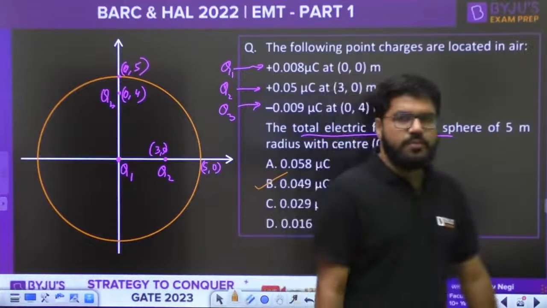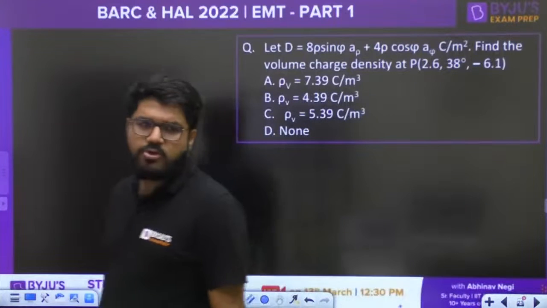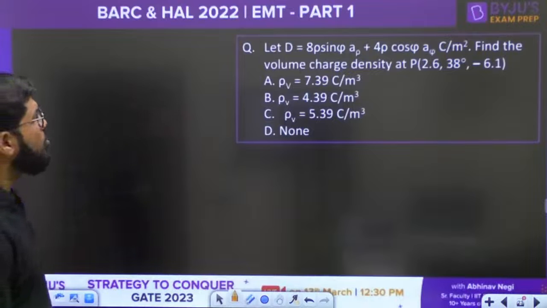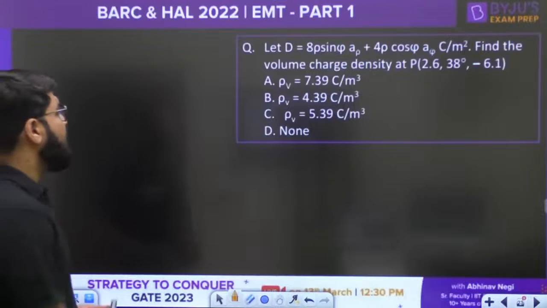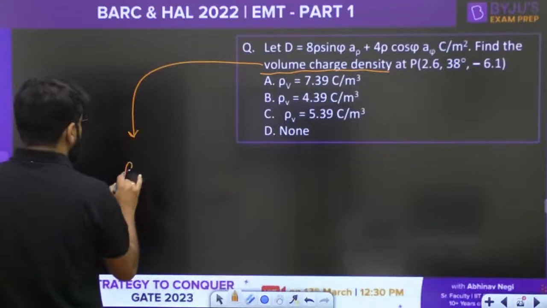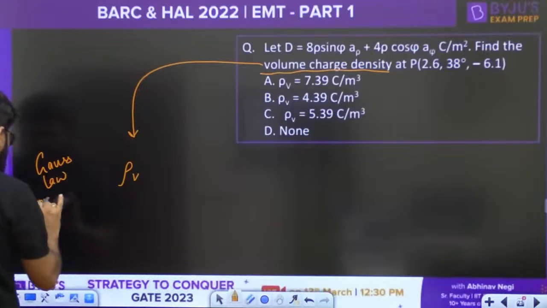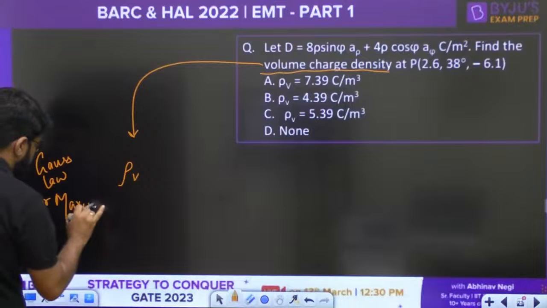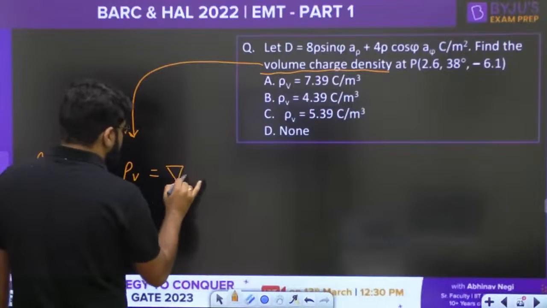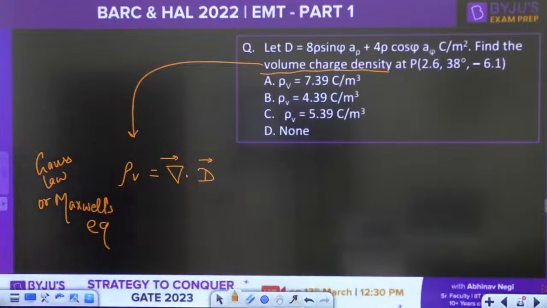Now another version of Gauss law, which we also call Maxwell's equation. Let D is equal to 8 rho sin phi a rho plus 4 rho cos phi a phi coulomb per meter square. Find the volume charge density at the point P. Volume charge density, rho v, is another version of Gauss law, also stated as one of Maxwell's equations. Rho v is given by del dot D, the divergence of D.